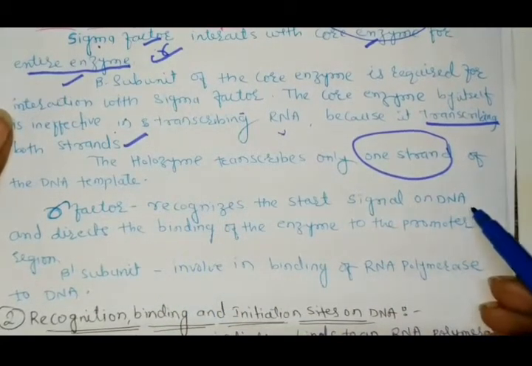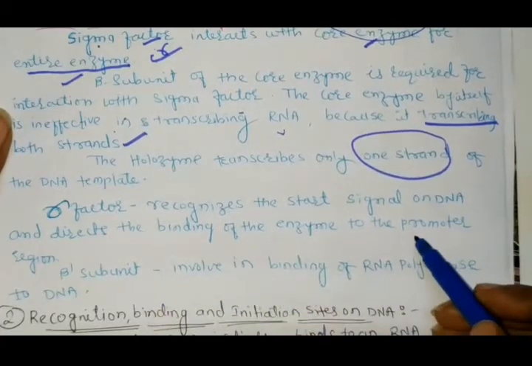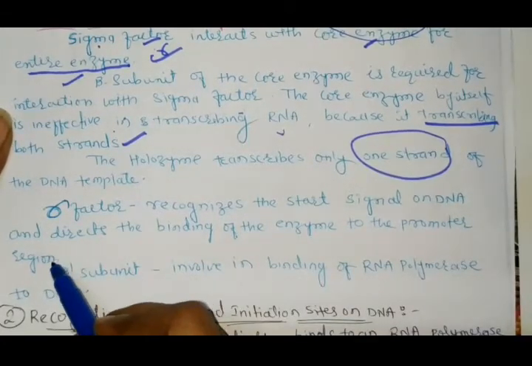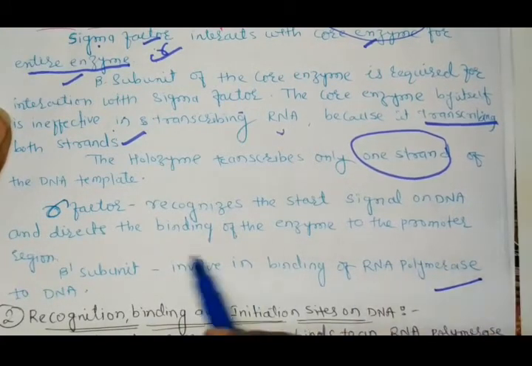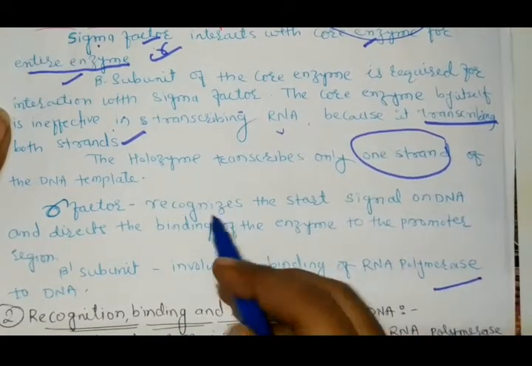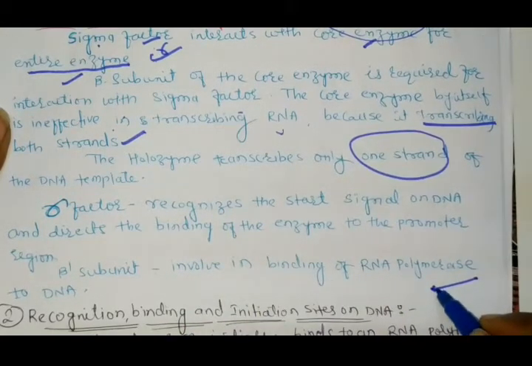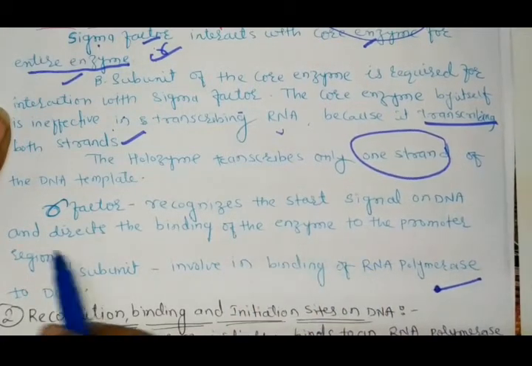Now the sigma factor recognizes the start signal of the DNA and directs the binding of the enzyme to the promoter region. When this sigma factor recognizes the start signal, it gives a start signal and directs the binding of the enzyme to the promoter region.